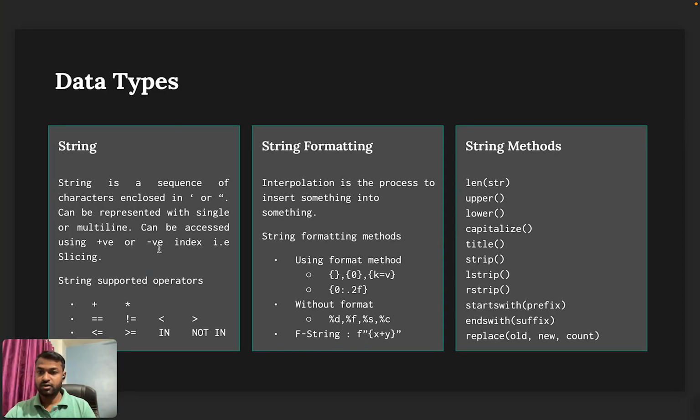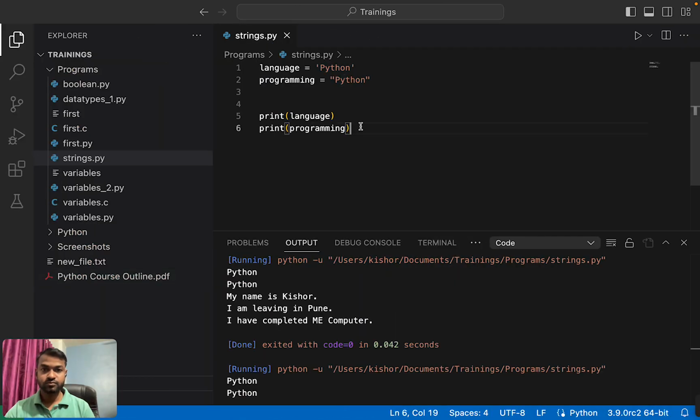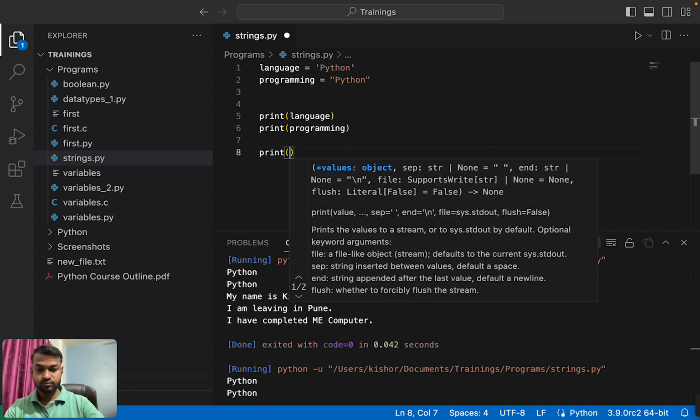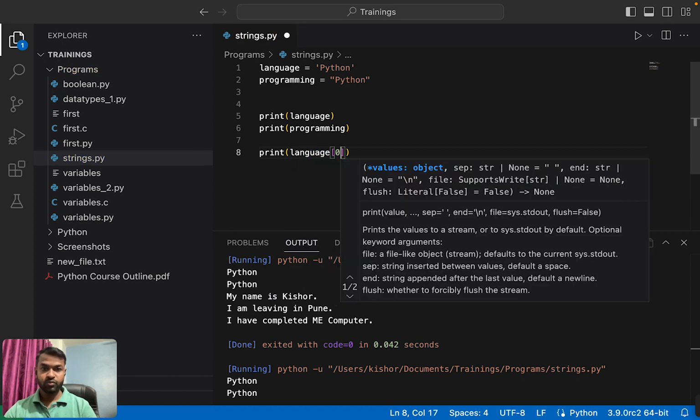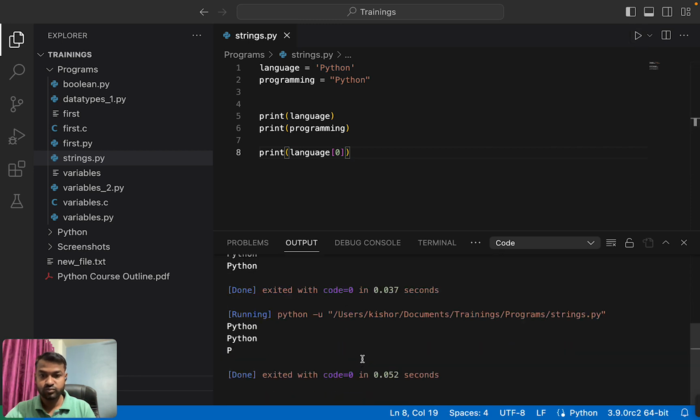Yeah, then let's see some examples of indexes. So for positive index, I want to print the p character. How will I print that? By using index 0. Now you can see p is accessible.